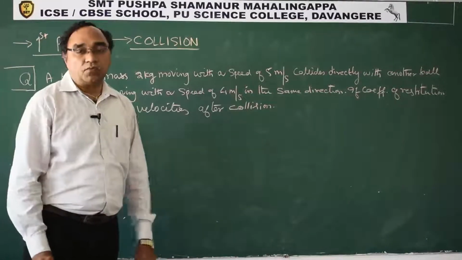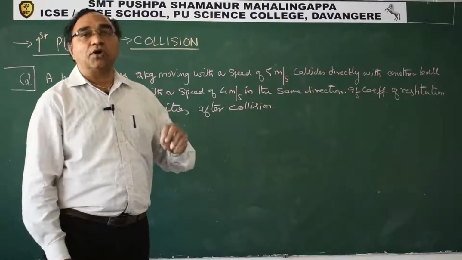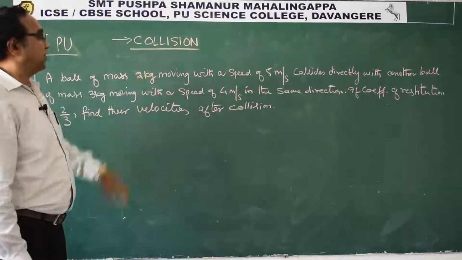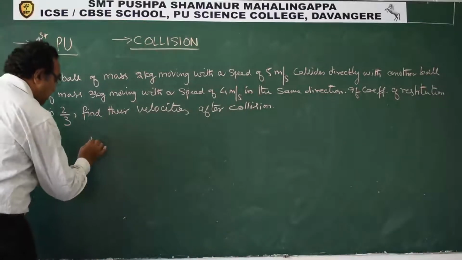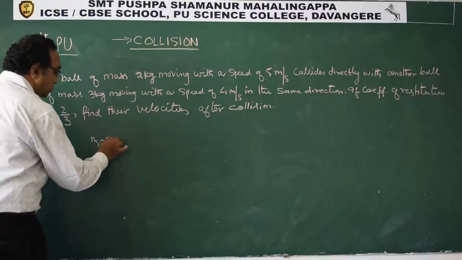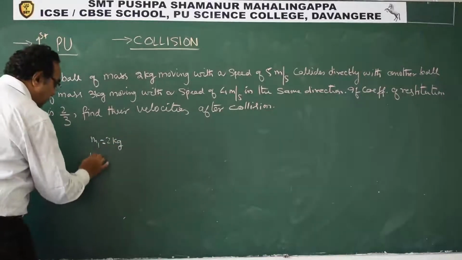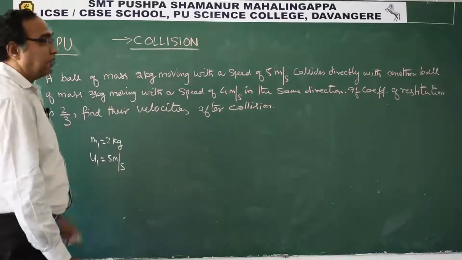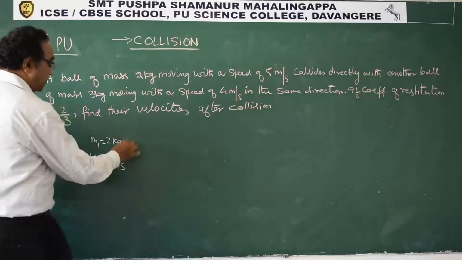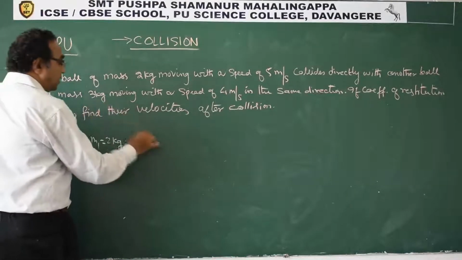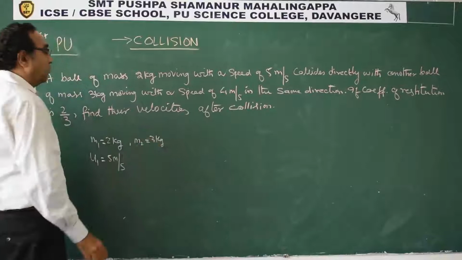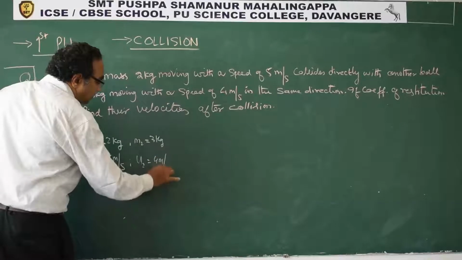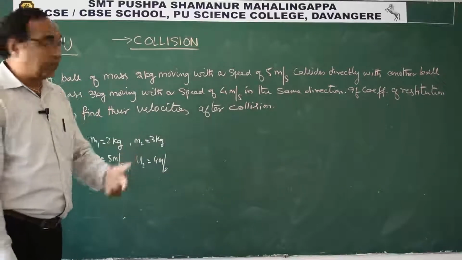Well students, let us take one more question which involves coefficient of restitution. The question reads like this: a ball of mass 2 kg moving with a speed of 5 meter per second. So m1 is equal to 2 kg and u1 is equal to 5 meter per second. Collides directly with another ball of mass, so m2 is given as 3 kg, with a speed of 4 meter per second. So u2 is given as 4 meter per second in the same direction.